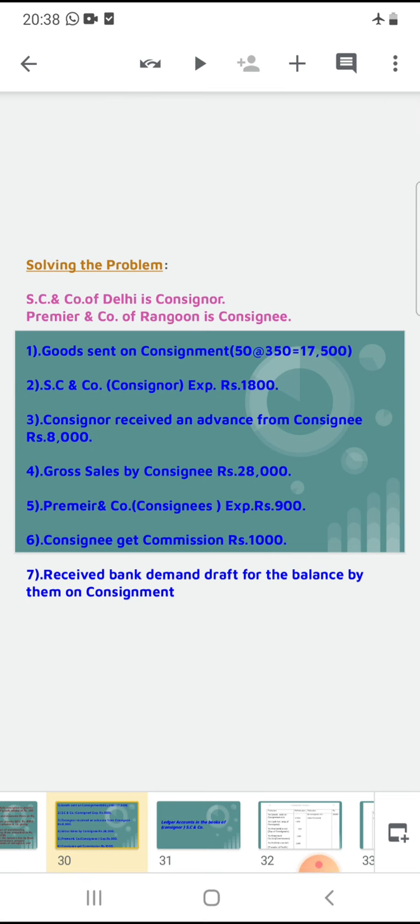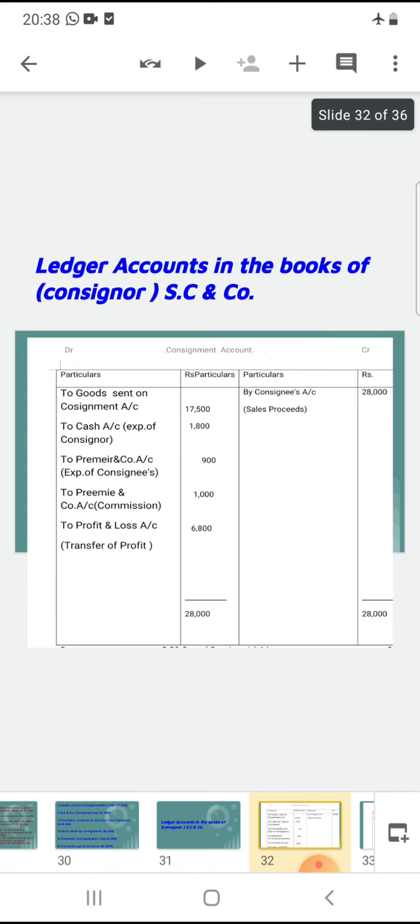Next, the second transaction is SC and Company, the consignor's expenses. The journal entry is consignment account debit to cash account. Here we can prepare the consignment account, goods sent on consignment account, and consignee account. We cannot prepare the cash account. So consignment account debit to cash account. Here the consignment account goes to debit balance. In the consignment account, on the debit side, we write the symbol 'To' cash account, 1800.